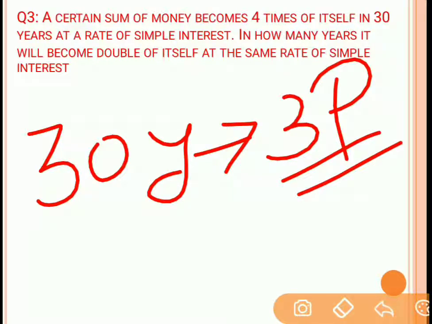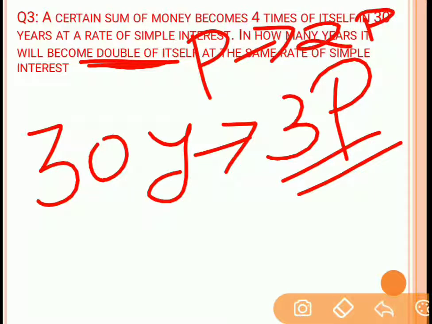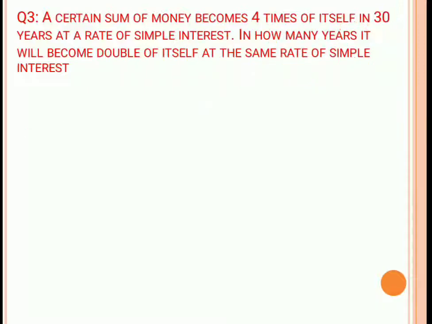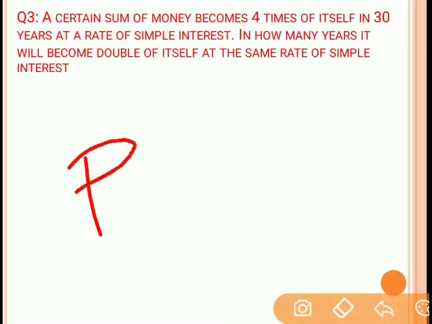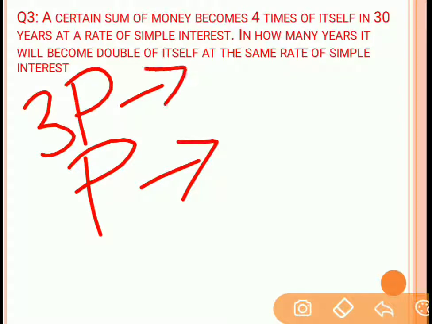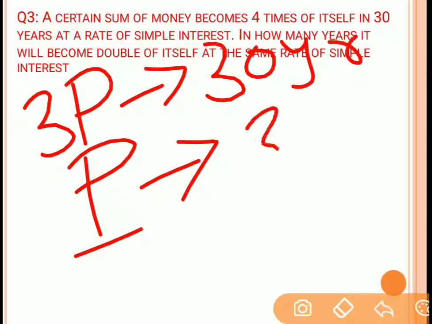Right. Then you need to see in how many years your principal will double. Principal will double means P is converted into 2P. So in this case, the interest earned is P. So after how many years will you get P amount of interest? If 3P amount of interest is gained in 30 years, then in order to get P amount of interest, how many years are required? So let's say that this is X, then by cross multiplication, X turns out to be 30P by 3P, so that is equal to 10 years.